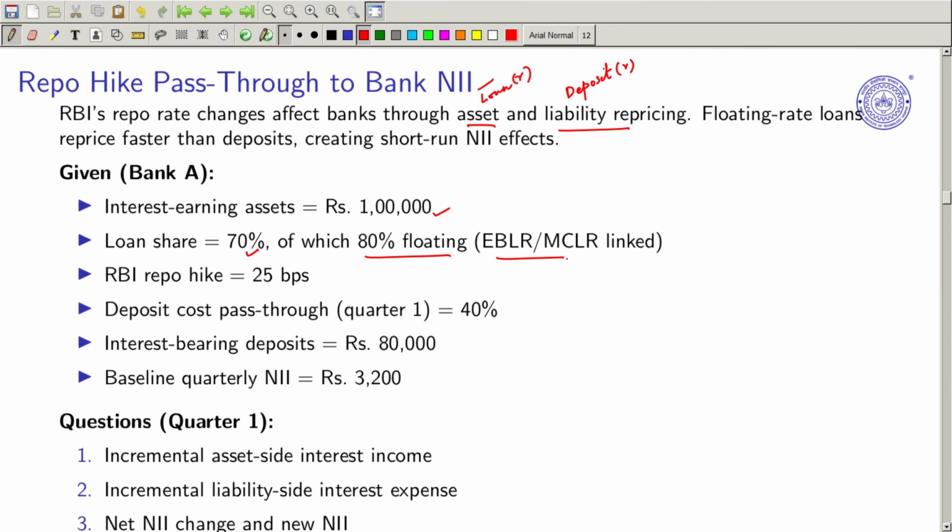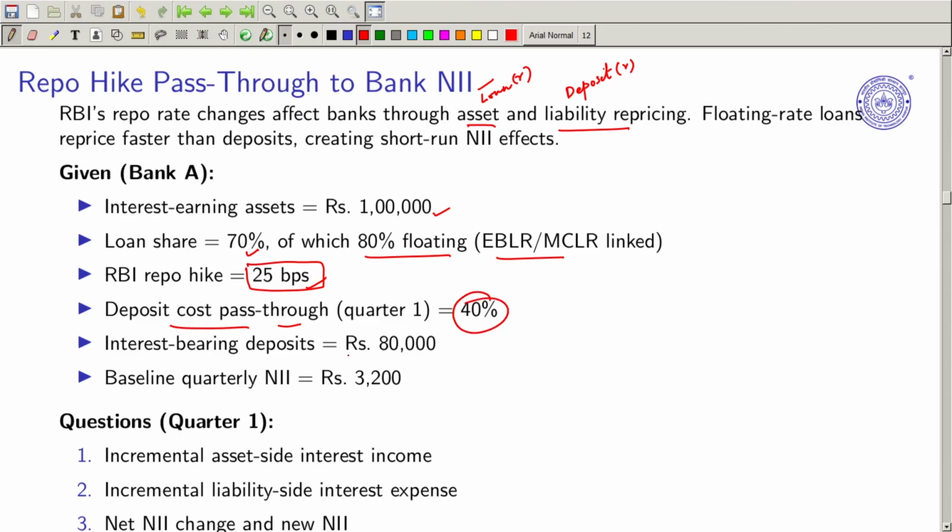The RBI repo hike is 25 basis points, right? Deposit cost pass through is just 40% of this, right?